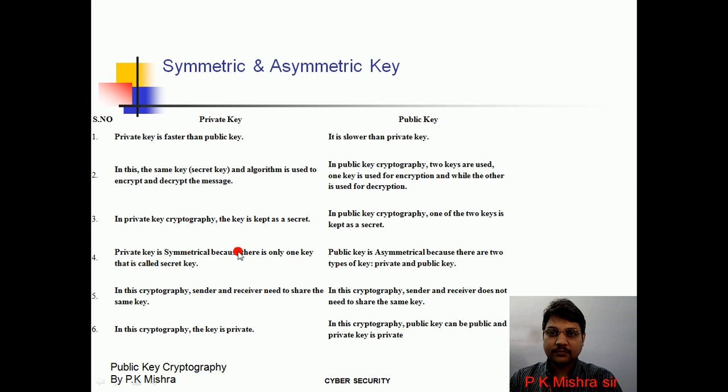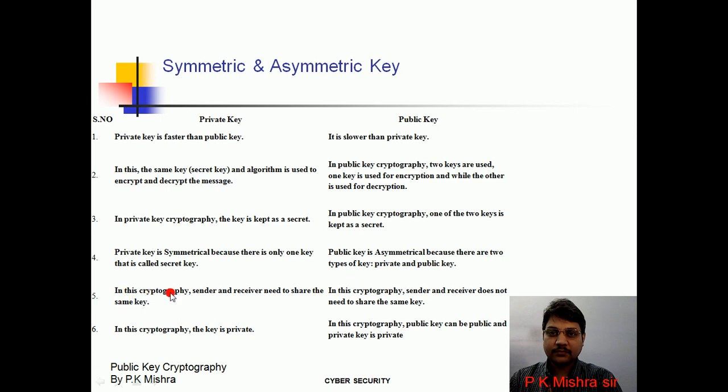Private key cryptography is symmetrical because there is only one key, called the secret key. Public key cryptography is asymmetrical because there are two different keys for encryption and decryption, private and public. The sender uses the recipient's public key to encrypt the message, and the recipient uses his own private key to decrypt it. Since there are two different keys, it is called asymmetric. That is why public key cryptography is also called asymmetric key cryptography.